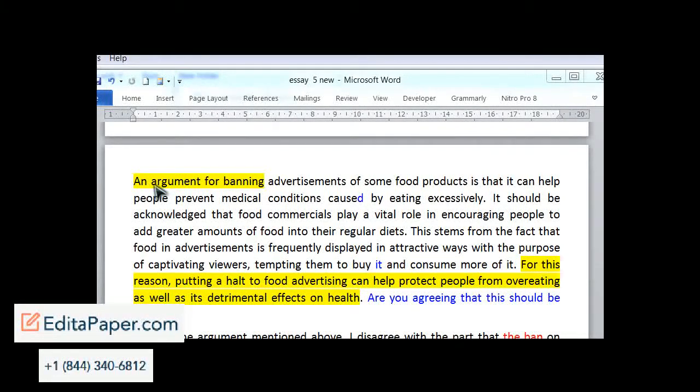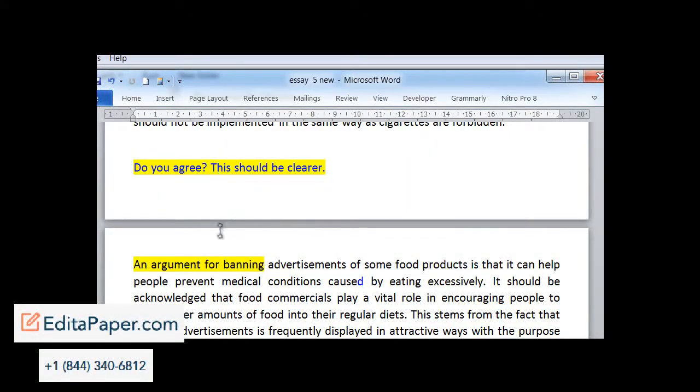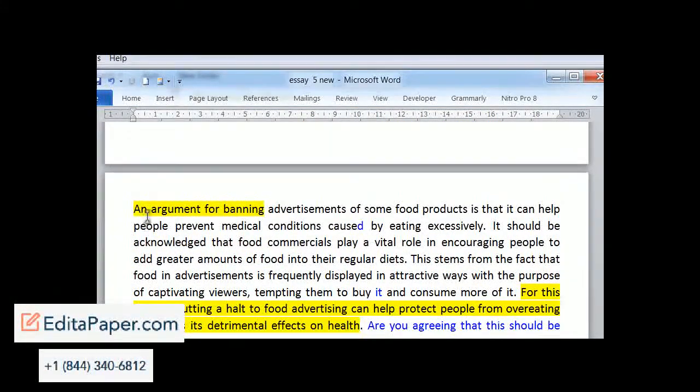What I don't like is, and what I've said to the writer above, do you agree? This should be clearer. So the writer writes, an argument for banning advertisements, or you can say advertisements if you want American accent, of some food products is that it can help people prevent medical conditions caused by eating excessively. An argument for. It's not quite clear if the writer agrees with this argument or not. They're just basically saying that there is an argument. So I'd like this to be clearer.